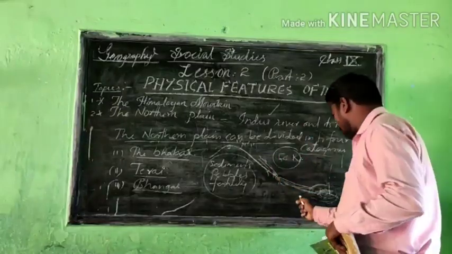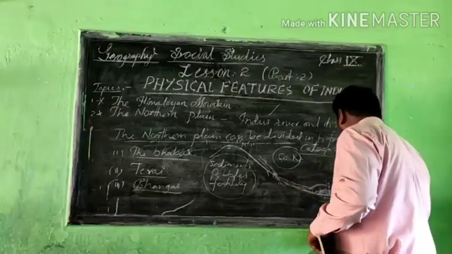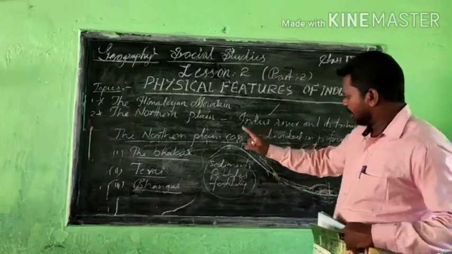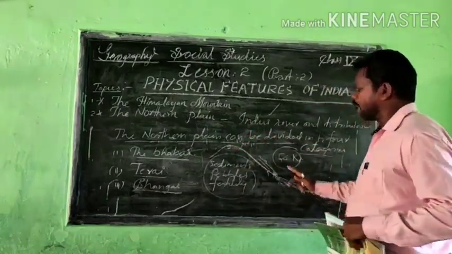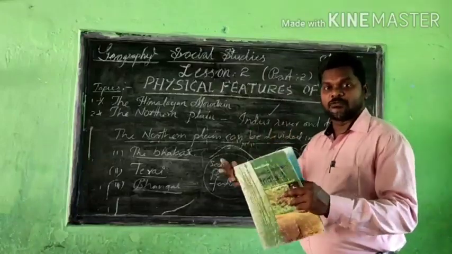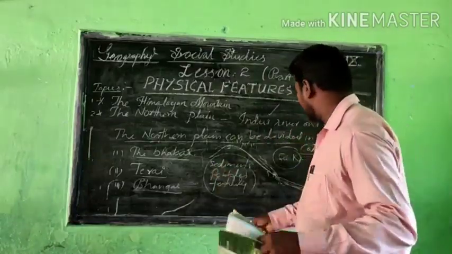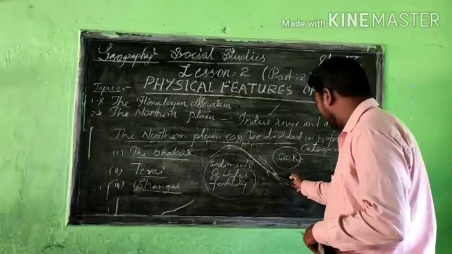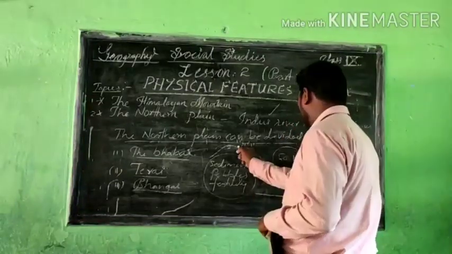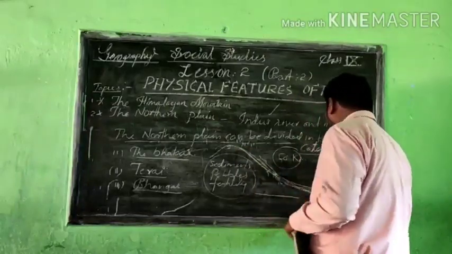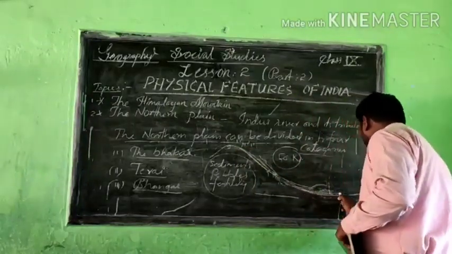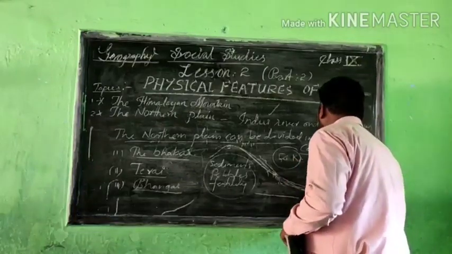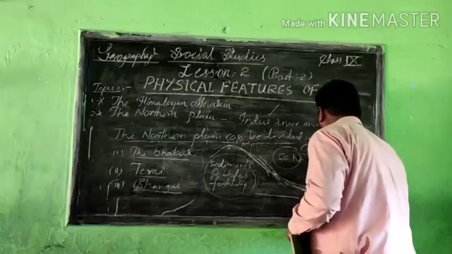And when we come to the plain areas, the water speed will automatically decrease, because from the height we are going down, where the rivers' water speed may be very, very high. That means, for example, I have given 50 km. And when the water comes to the plain area, the speed decreases to 1 km, otherwise 2 km speed.